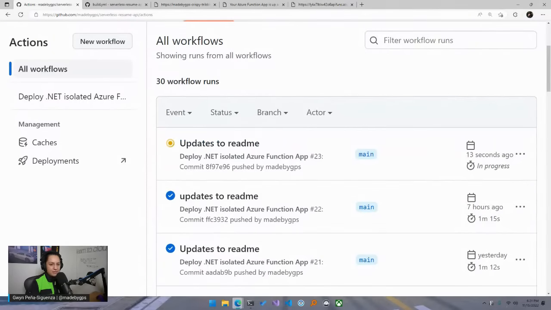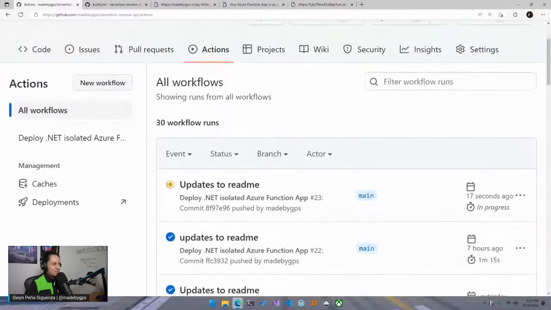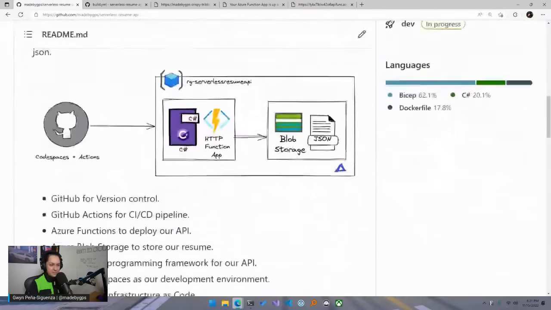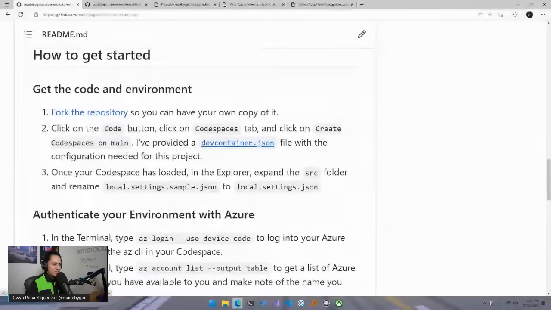And then the function app itself isn't going to change because I just made updates to the markdown, which would be this folder here. And I think I just updated a command in the parameters here. So that should work for you. Let me take a look at something here.